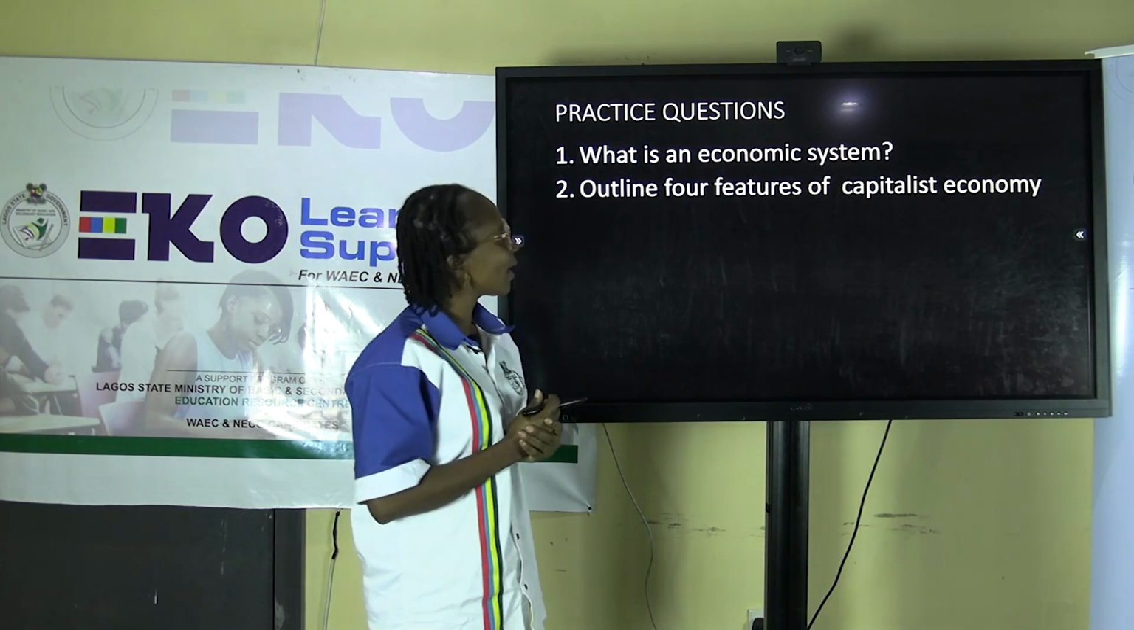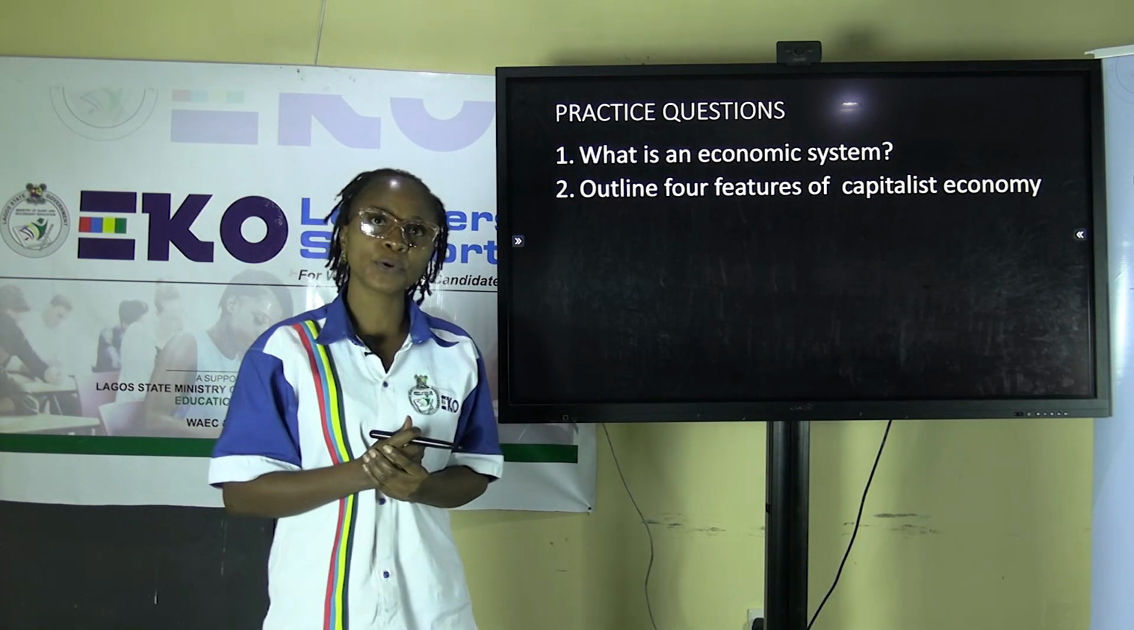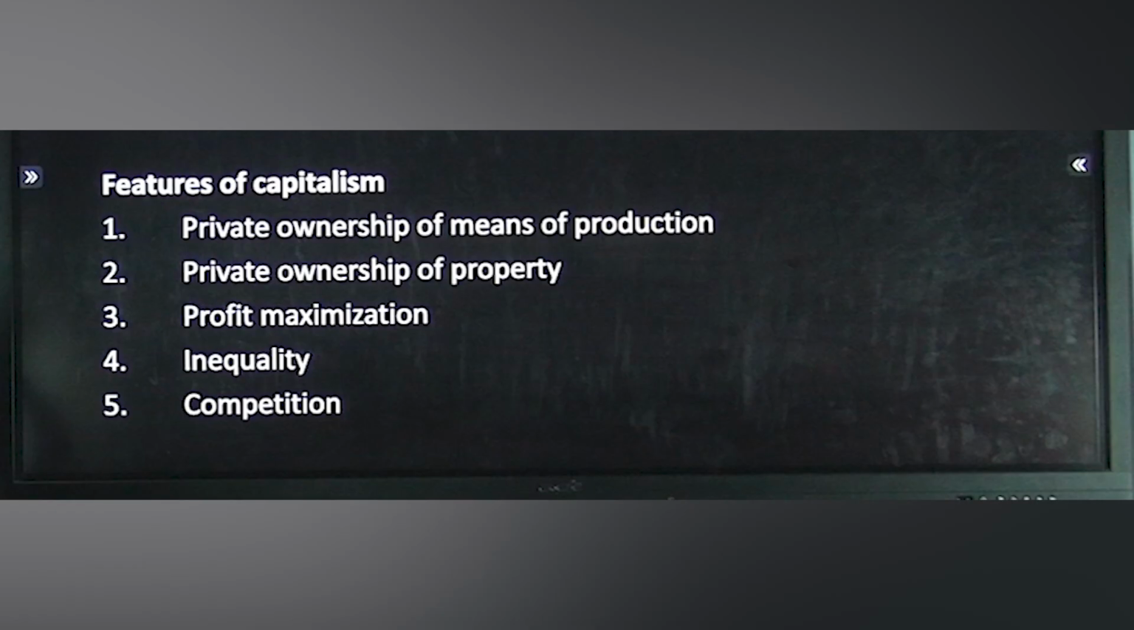Number two, outline 4 features of capitalist economy. Number one, we said it gives room for private ownership of production, and also we said it gives room for the expansion of the economy. It also increases the economic growth and development of the country.